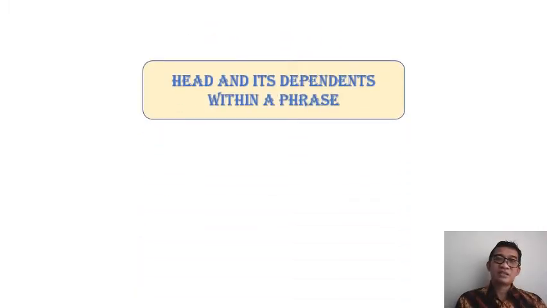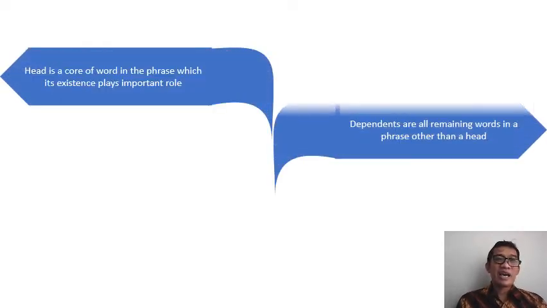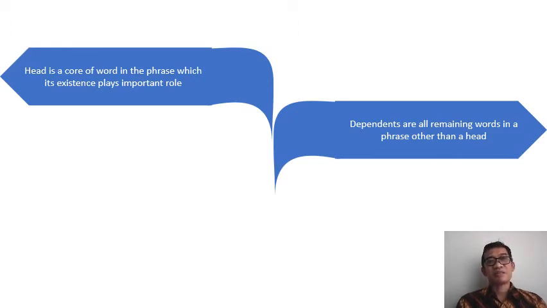Today we are going to discuss a phrase. Do you know what a phrase is? A phrase is a group of words. Because it is a group of words, a phrase has a head and its dependents. Suppose you have a question: what is a head, or what is a dependent? A head is the core word in the phrase and its existence plays an important role, while dependents are all the remaining words in the phrase other than the head.